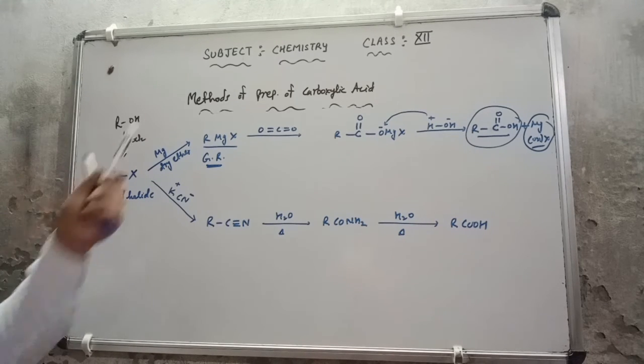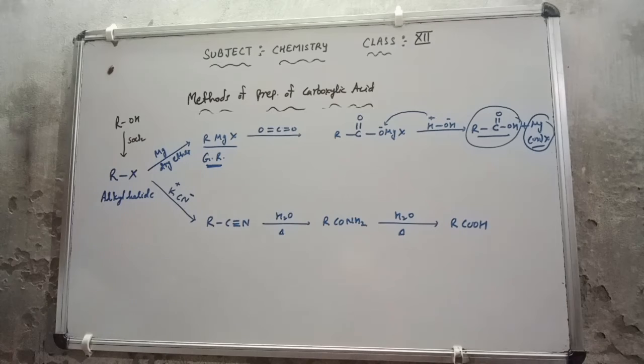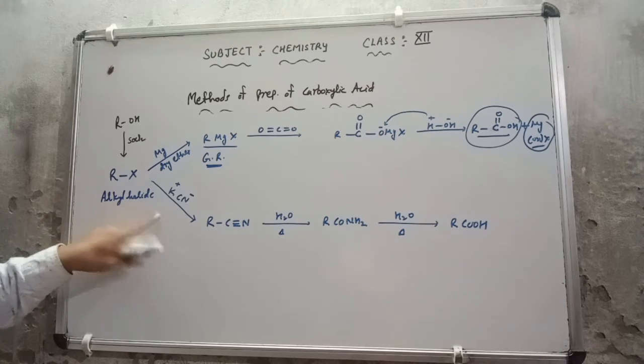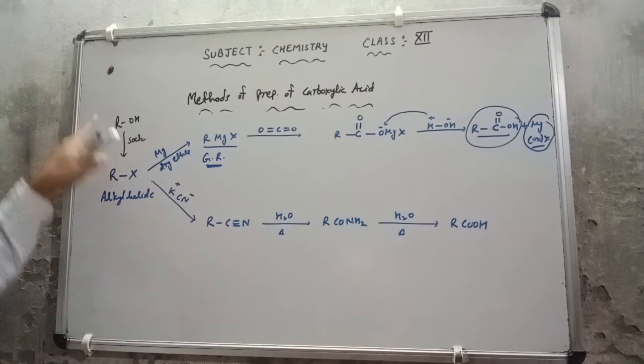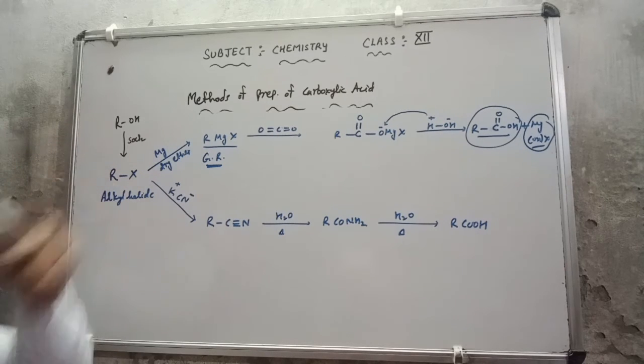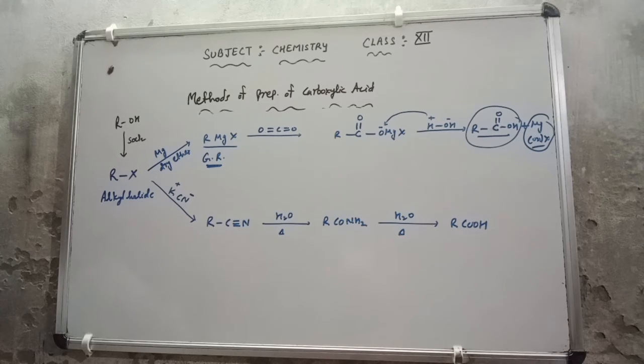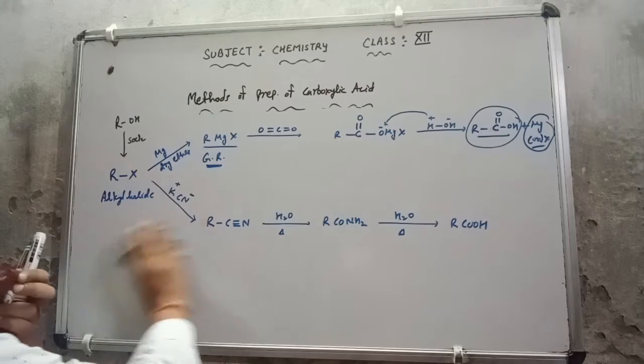So I hope you have understood the preparation of carboxylic acid from the Grignard reagent and from the alkyl cyanide or nitrile group, and that conversion also I have shown you with the alcohol to carboxylic acid. After this, the next method I am going to discuss in the preparation is by ester hydrolysis, or I can say by the hydrolysis process.